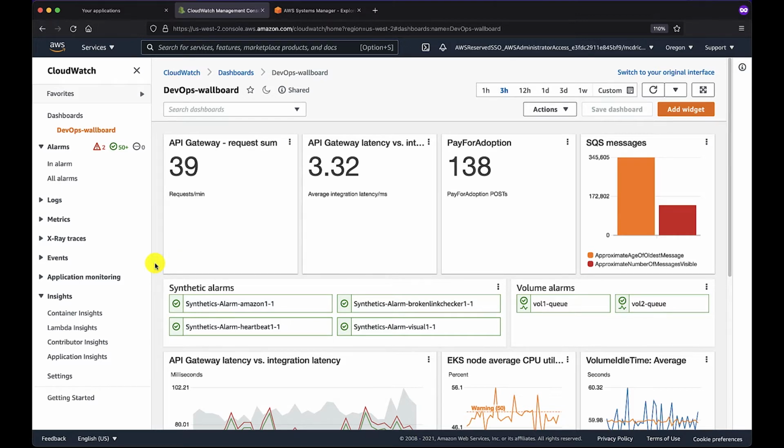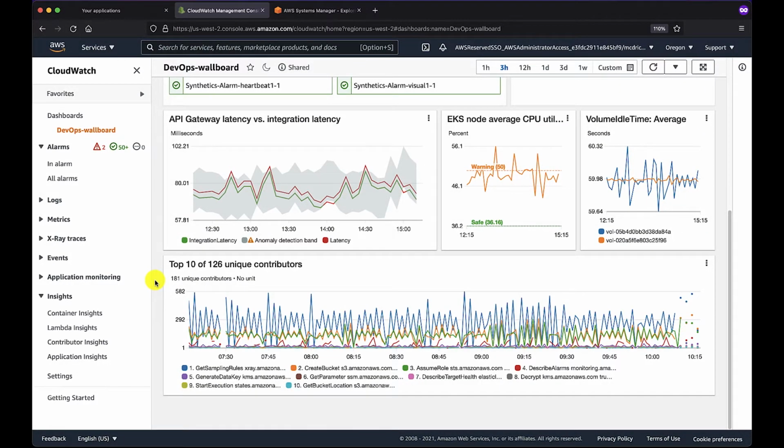But even here, I've selected a subset of DevOps relevant metrics that should resonate for most individuals who work in that capacity. We're able to see the number of requests coming to an API gateway. Here we have, in milliseconds, the difference between the latency of an actual request to an API gateway and the actual servicing of the request by the backend resource. We also have the raw count of posts that have taken place to a particular API endpoint, data around SQS messages, alarms and their current status.